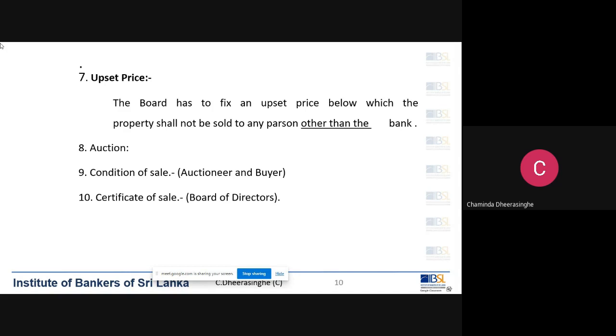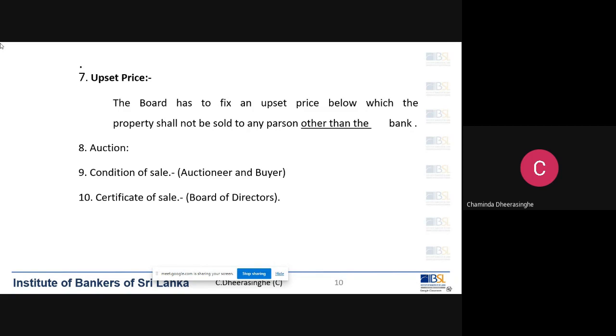Remember, the Act says Recovery of Loans by Banks Special Provisions Act. It is to recover the loan, not to acquire properties. So the bank cannot get the ownership of the property permanently. We get the property and its ownership only temporarily by issuing the certificate of sale.